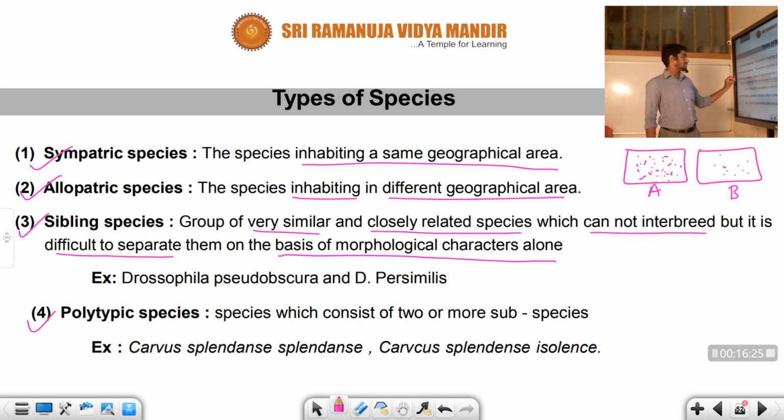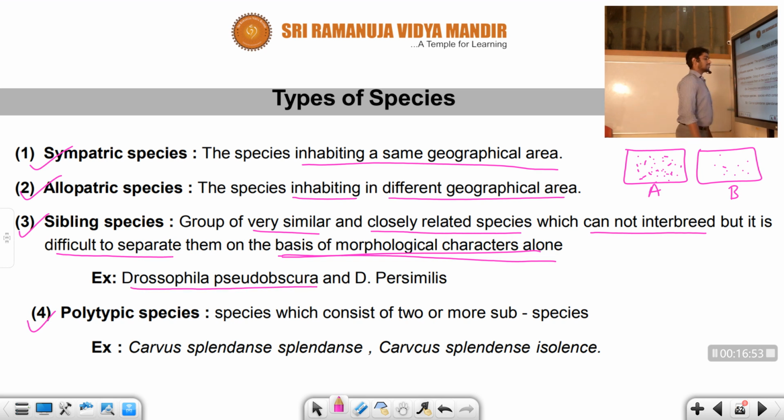For example, you can think of a group of brothers and sisters. Or, for example, insects, the same species of insect. You can take an example of this one. They cannot interbreed, but it is difficult to separate them because of this feature. Next, you can see one example.